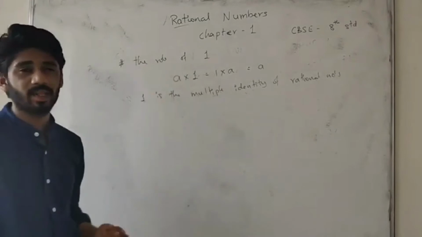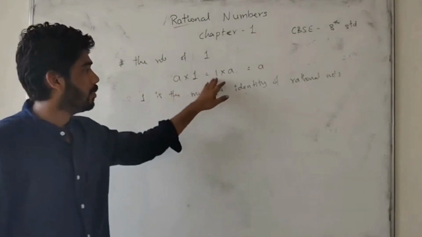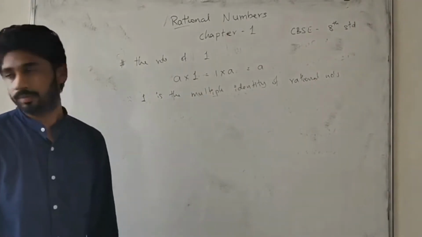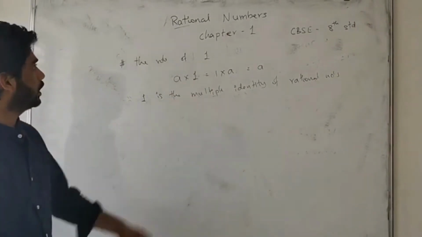So it is nothing but just a multiplication of any number. If you multiply any number with a rational number, we get a rational number. So we get it as a rational number. Okay, friends.